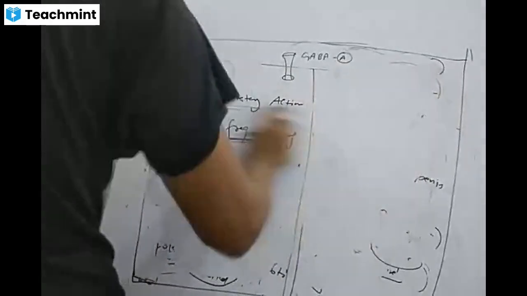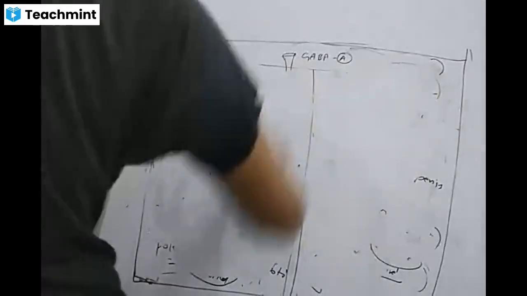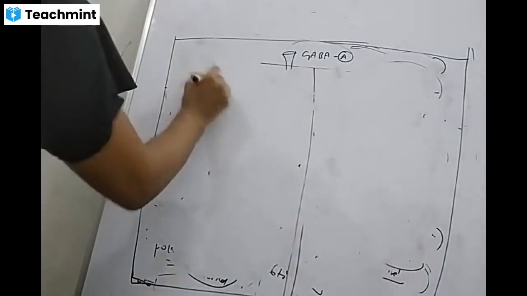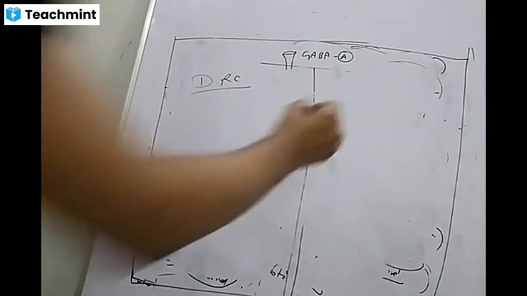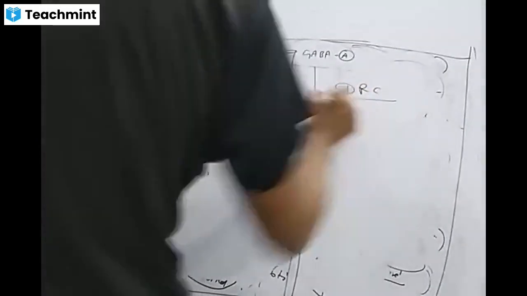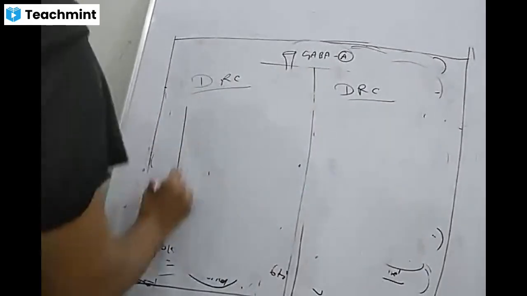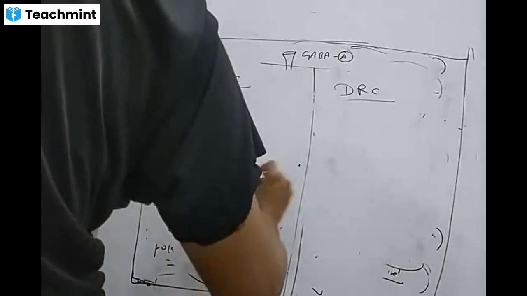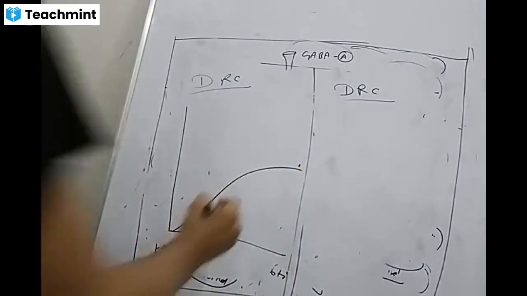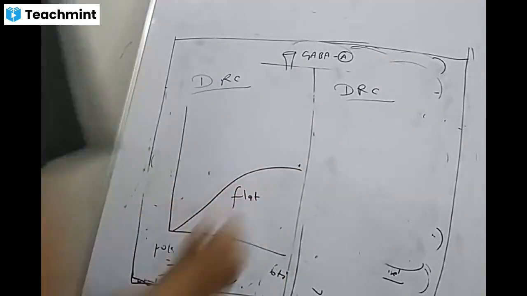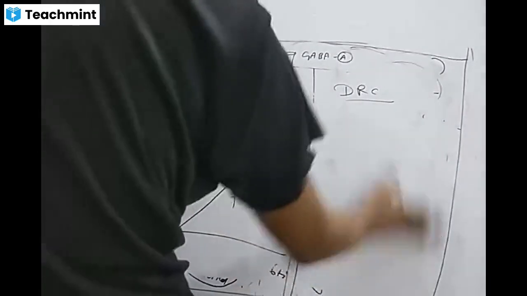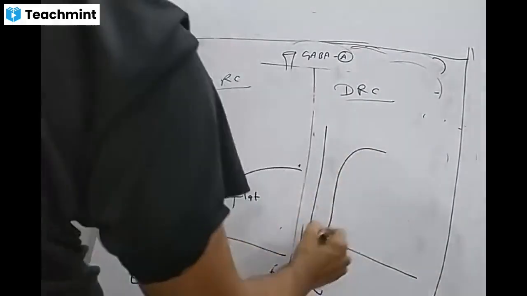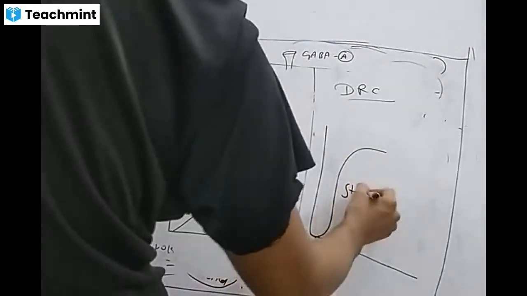The third difference between benzodiazepines and barbiturates. In general pharmacology, we have seen the dose-response curve. In the case of benzodiazepines, the curve is like this. This is the curve, meaning the curve is flat. In the case of barbiturates, the curve is more like this, that is, steep.